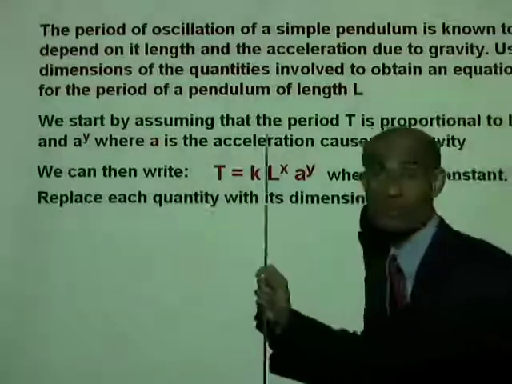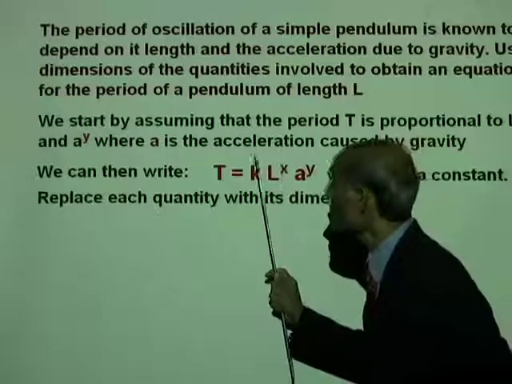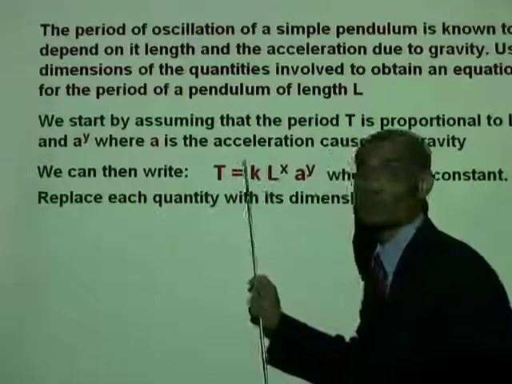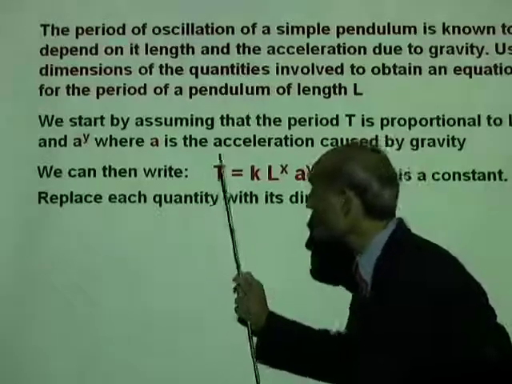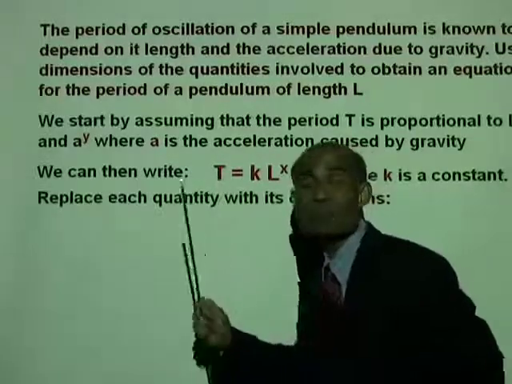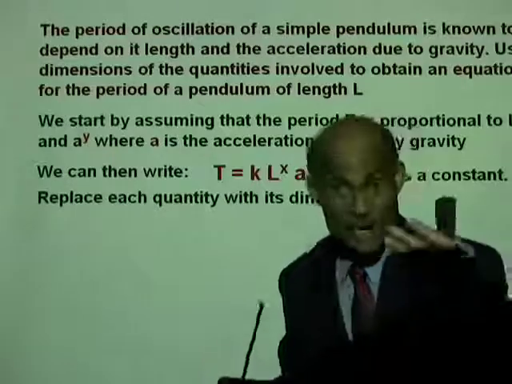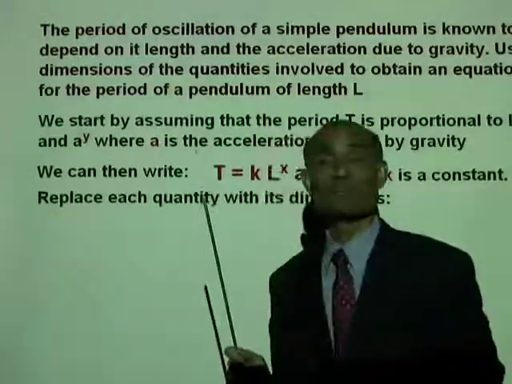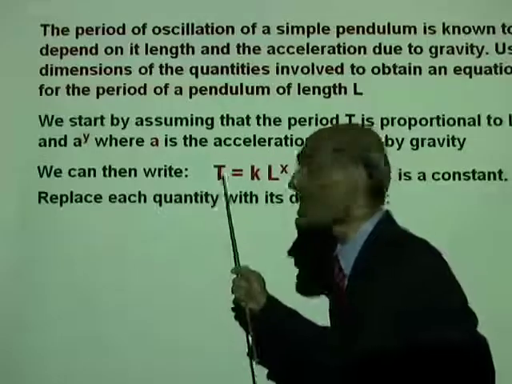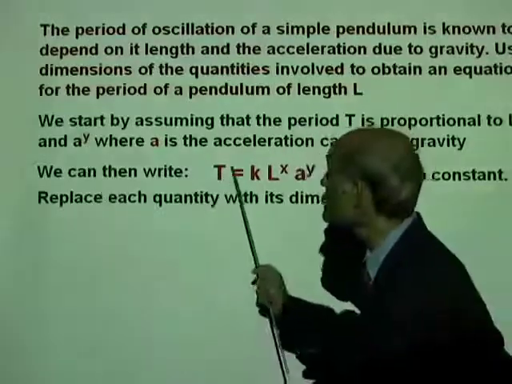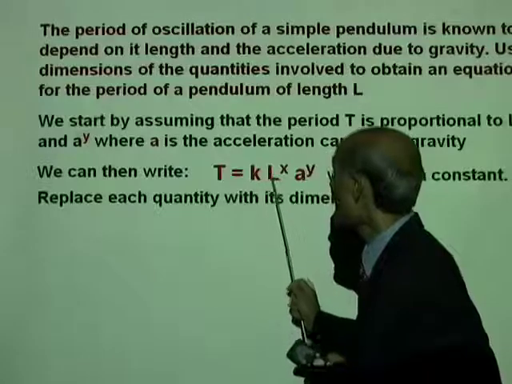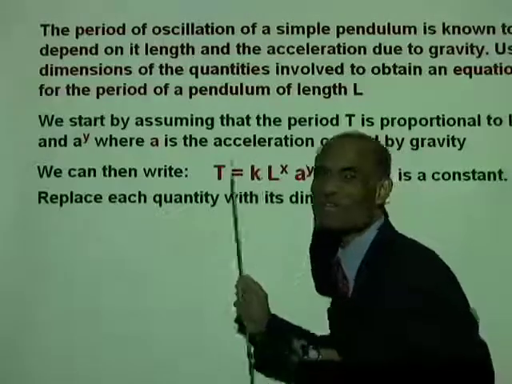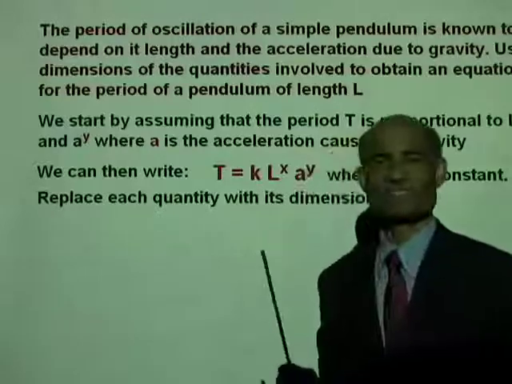Now what you need to do is replace each quantity by its dimensions. On the left side, t, the period, is the time. What is the dimension of the period t? It is T itself, uppercase T. So we don't need to do anything there. And on the right side, tell me, what is the dimension of a constant?